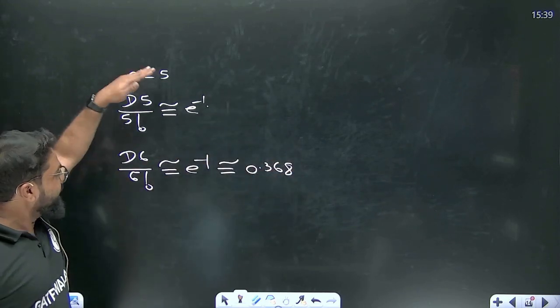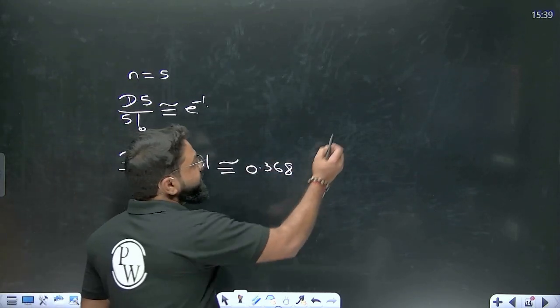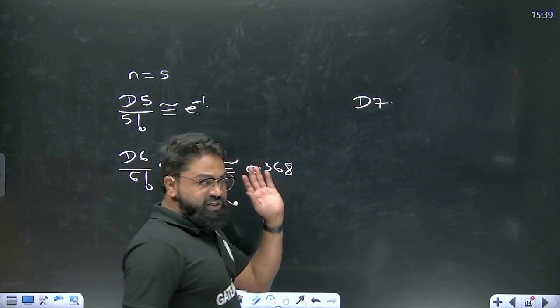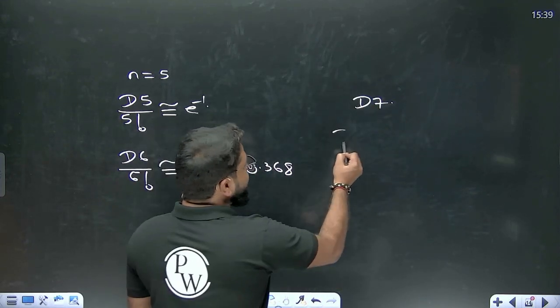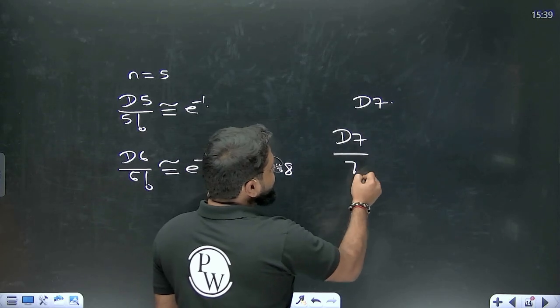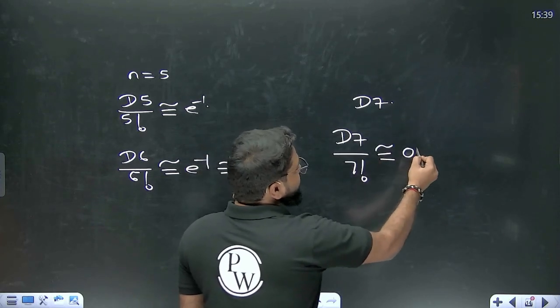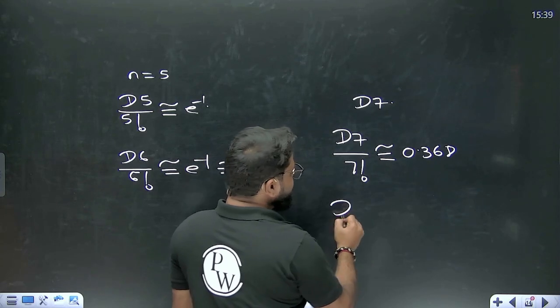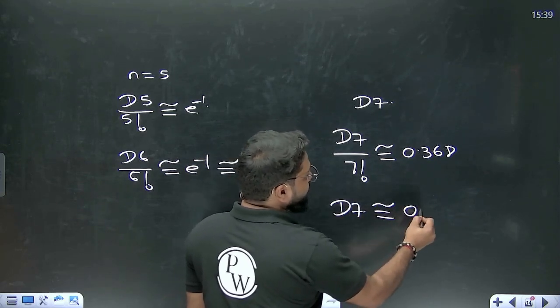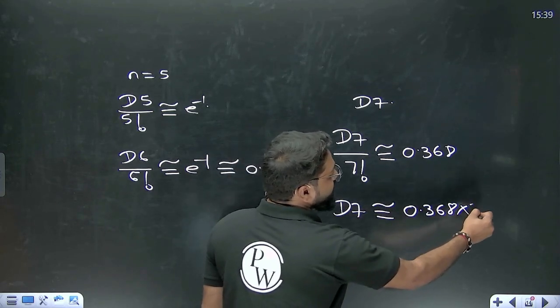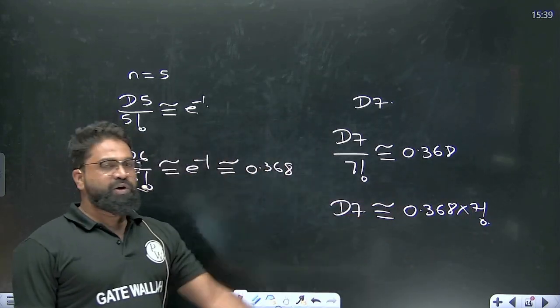So this is in GATE questions also. If they are trying to find out what is D7, instead of going with the formula, you can also write it down. D7 divided by 7 factorial is almost equivalent to 0.368. So if you want to calculate D7, you multiply 0.368 into 7 factorial. In this way, you can easily calculate it.